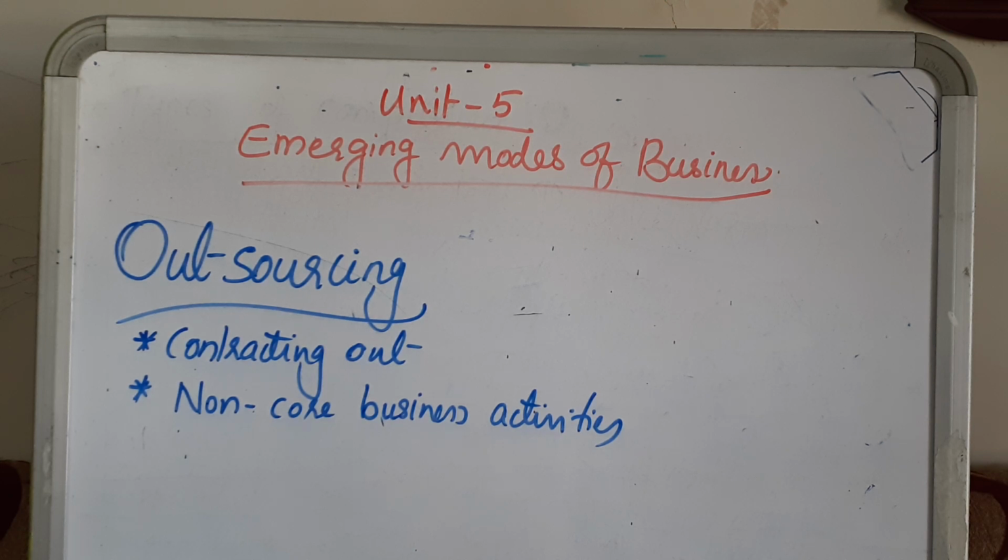All these are about outsourcing: contracting out your non-core business activities to a third party, and sometimes the core activities too, though not all the time. So in this fifth unit, emerging modes of business, we have seen e-business, and in that B2B business, B2C, intra-B and C2C business. Then online transactions, and how you do them. Then at the end, we have seen what outsourcing is and why it is required. Hope you all understood this. Thank you.